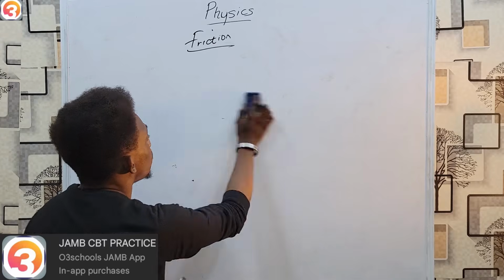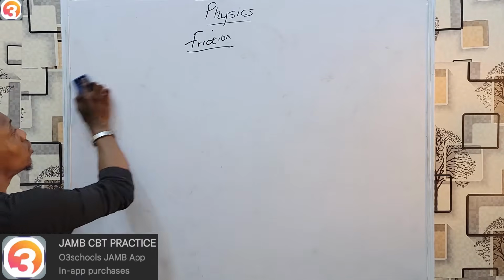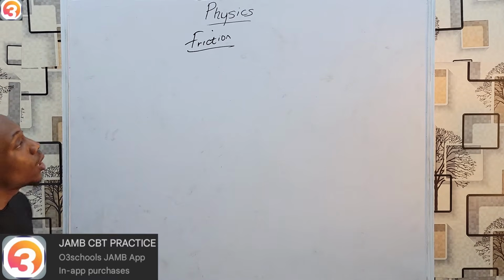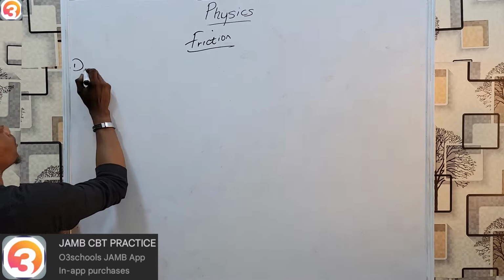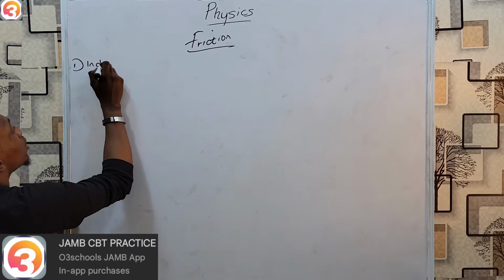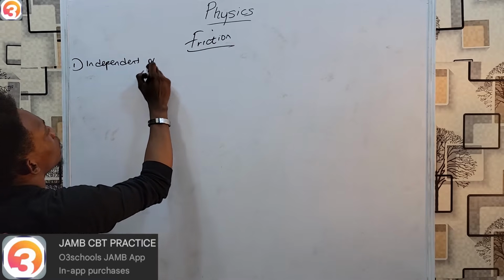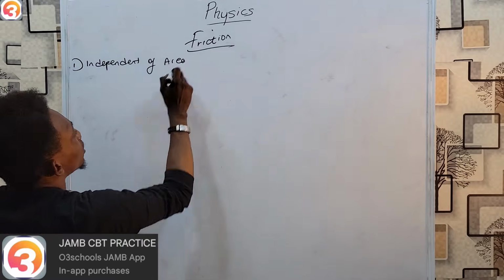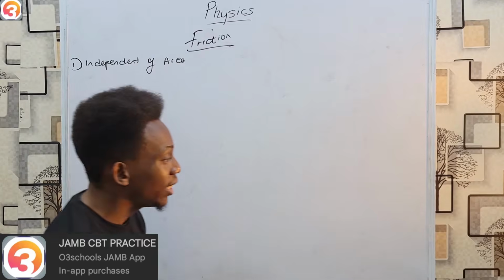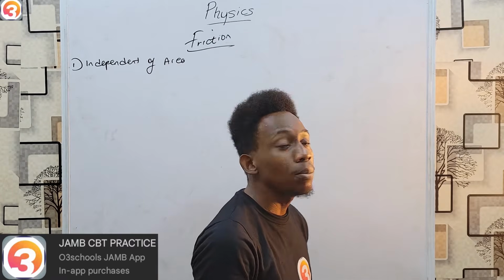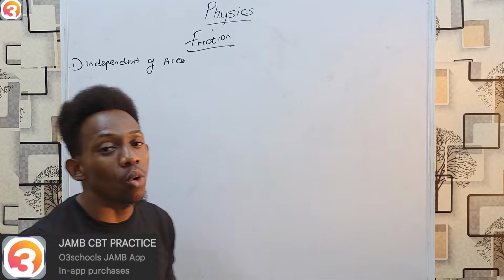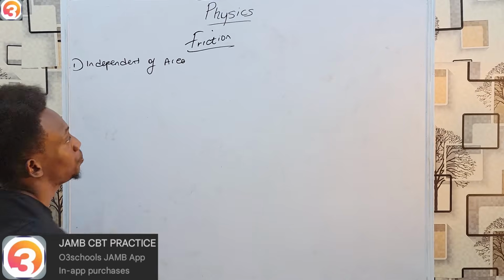Now for the laws of solid friction, in no particular order, the first law says that friction is independent of the area in contact with each other, independent of the surface area of the two bodies in contact with each other. It doesn't matter how wide the area is or how small. Friction doesn't care about area, no.